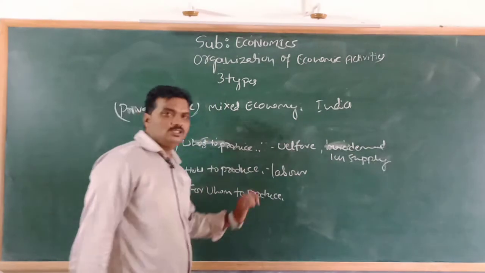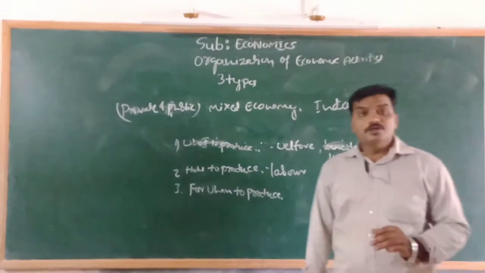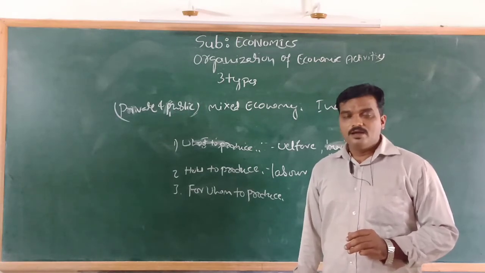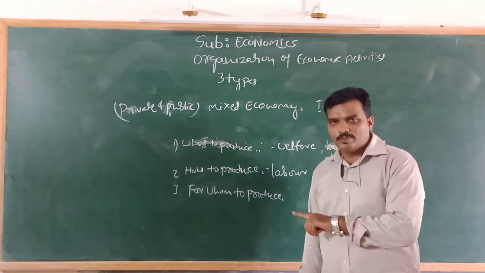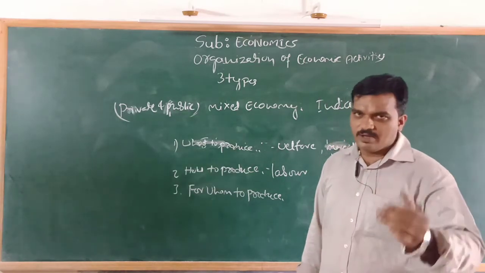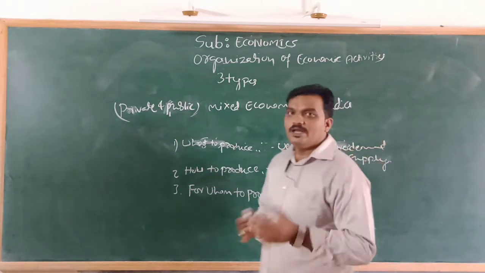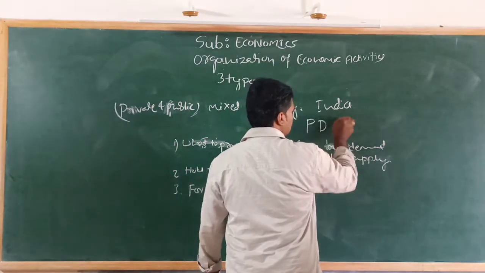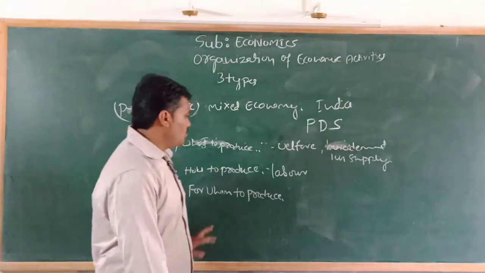Then for whom to produce? This is very, very important. The problem of for whom to produce is solved by both. Commodities are supplied by the government to the poor people at low price, and the same commodity is available in the market at market price. I will give an example. In our country, we have all heard about the PDS, the public distribution system.